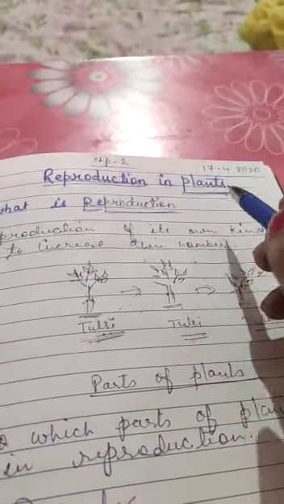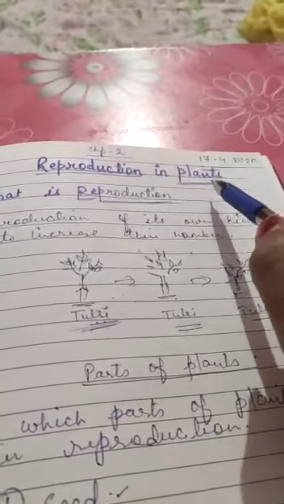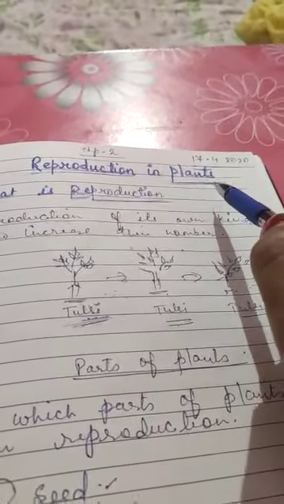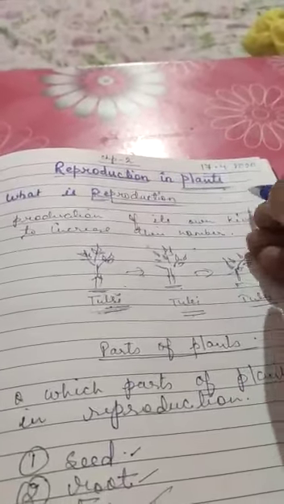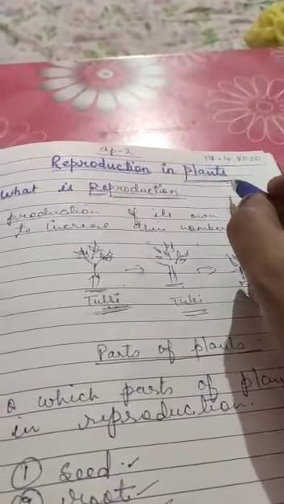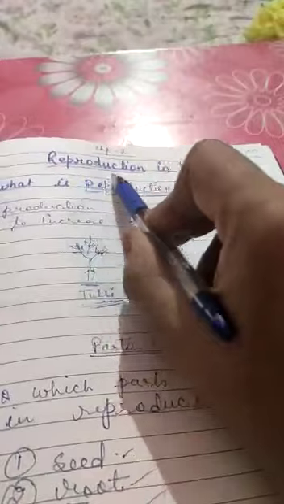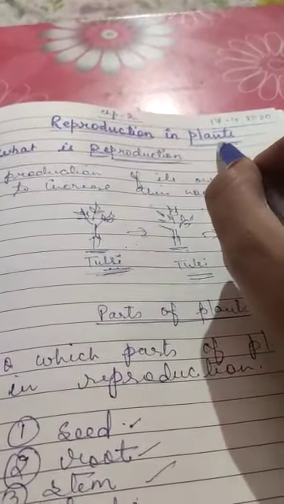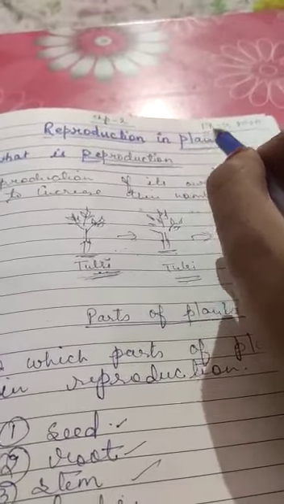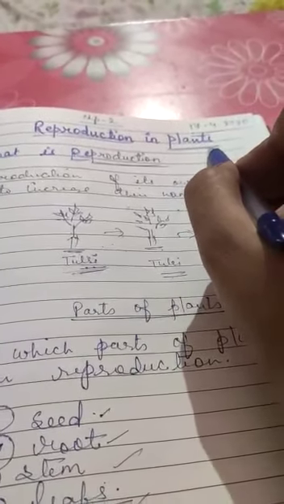Hello children, your new session and a new topic introduced to yourself is reproduction in plants. Children, all of you are familiar with the word plants? Yes. What do plants give us? Do you know?